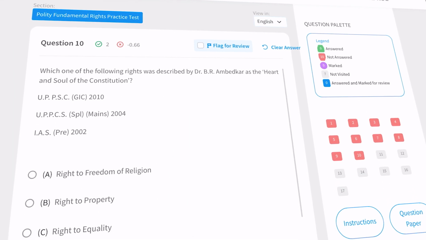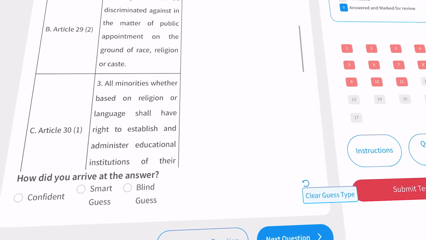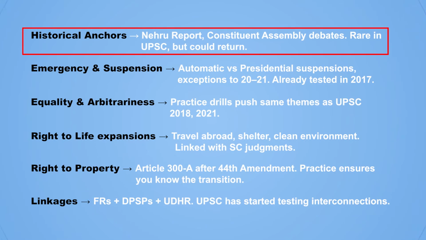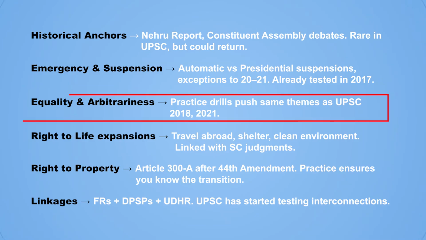So now let's look at the insights from the practice test. Practice questions mirror UPSC logic and also predict future trends. The first is the history anchors. The Nehru Report, the Constituent Assembly debates, rare in UPSC but could come back. The emergency and suspension section, automatic versus presidential suspension, already tested in 2017. The section on equality and arbitrariness, practice test questions overlap with UPSC 2018 and 2021.